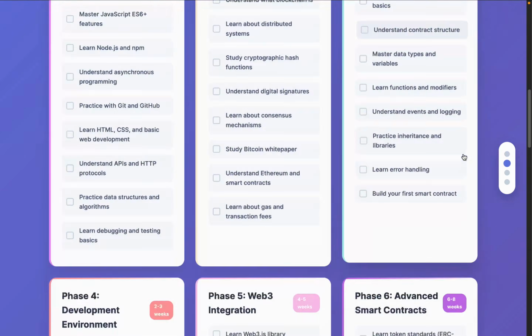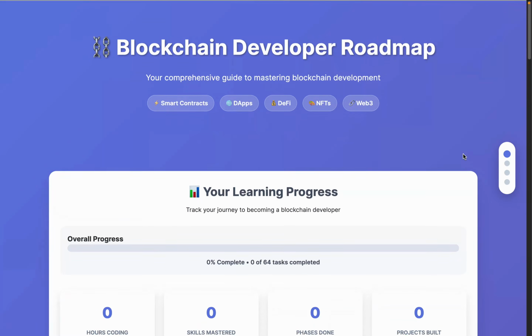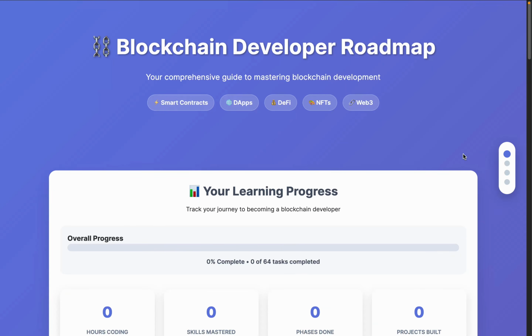So here I have the complete roadmap which we're going to discuss in detail, and I'm going to provide you this particular link so you can simply visit and check what things you have completed, what things are left, and how your progress is going on. So this is the complete roadmap which I have highlighted here.